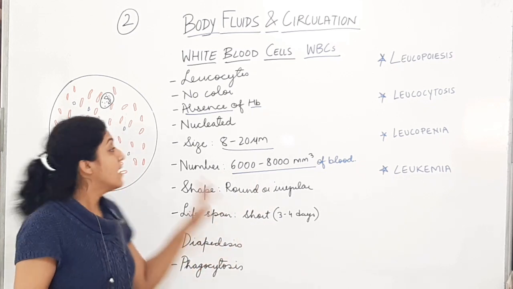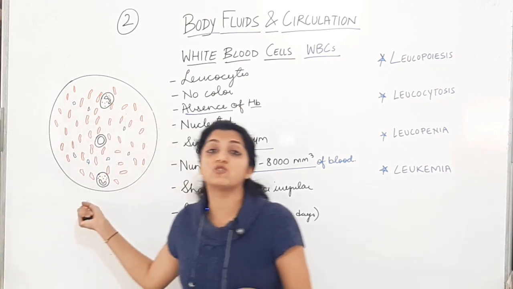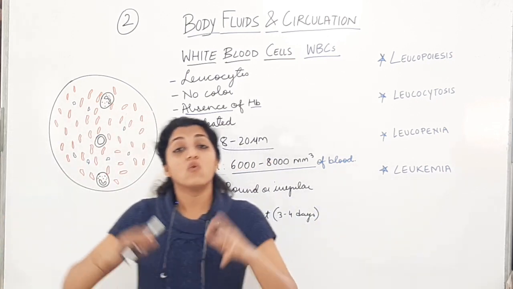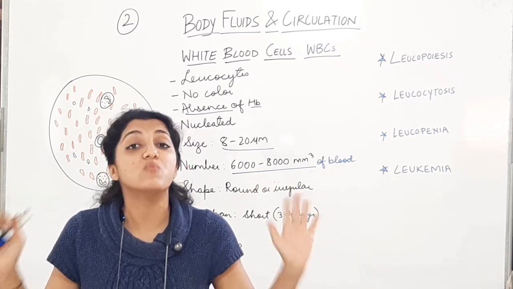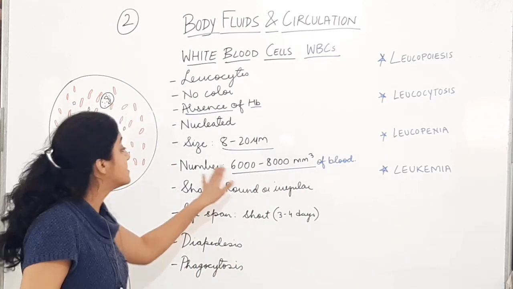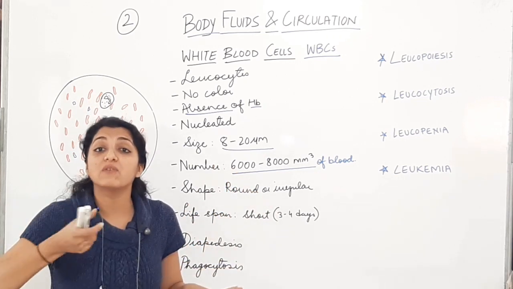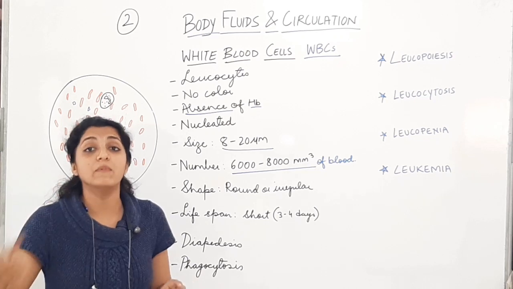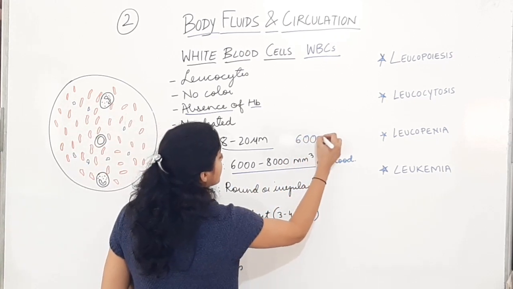RBCs will be more. इतने सारे RBCs के साथ मैंने सिर्फ 3 WBCs बनाए हैं इस पिक्चर में. Alright. So WBCs will be less in number. RBCs will be very much more in number. They will be in millions. This is just in thousands. So अगर एक ratio निकालें, if we take out a ratio of RBCs to WBCs number, it is going to be 600:1.